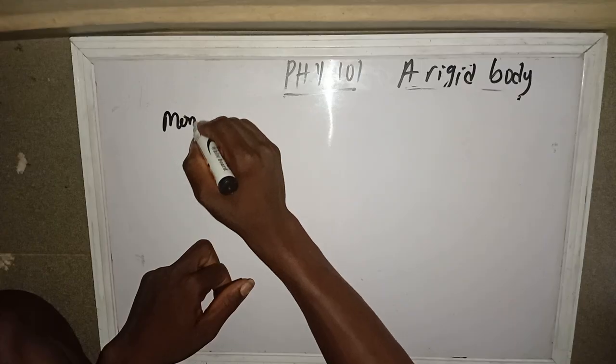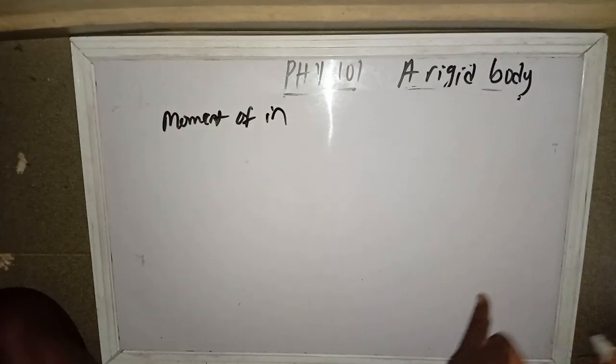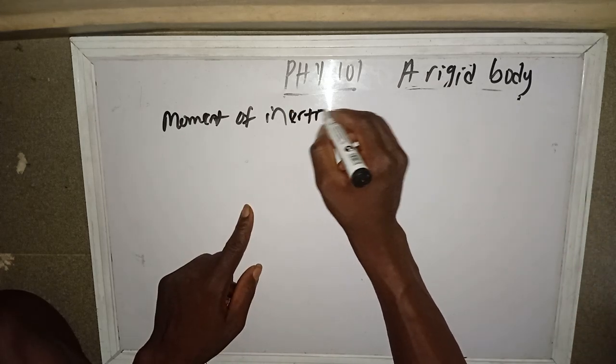Now let's move on. I said earlier I'm going to give another definition of moment of inertia. So moment of inertia, initially I said, is the rotational equivalent of mass, which is very correct.